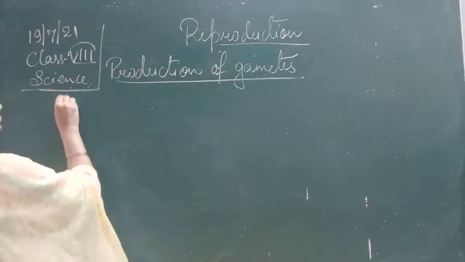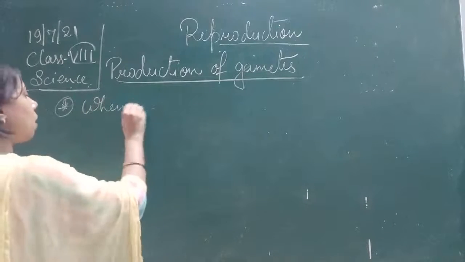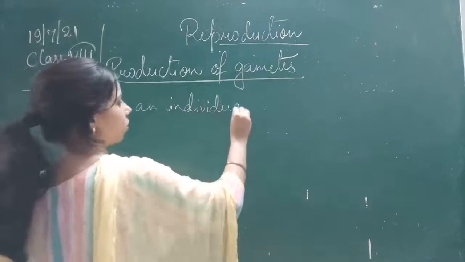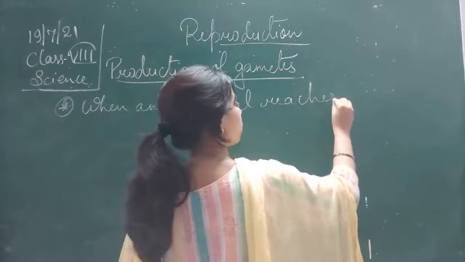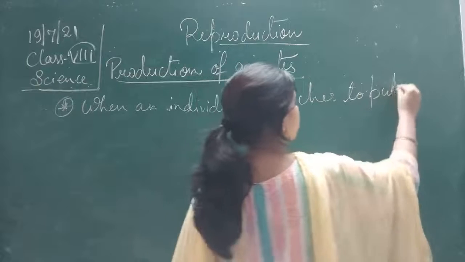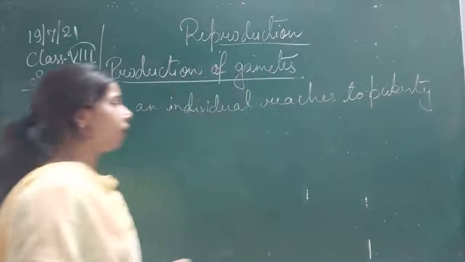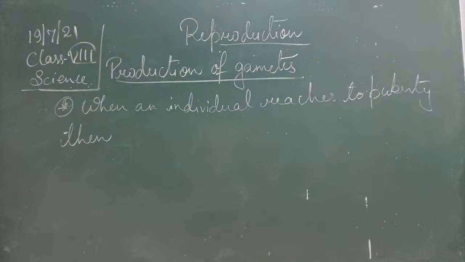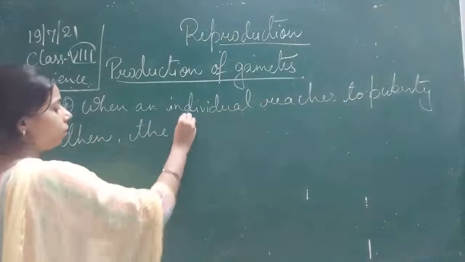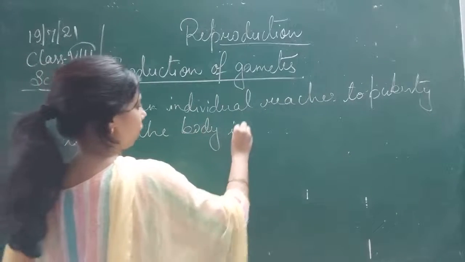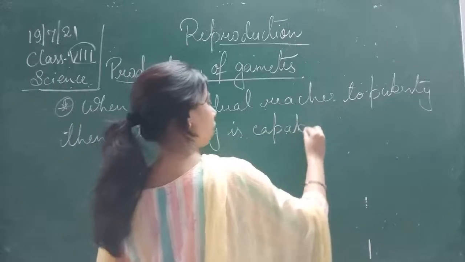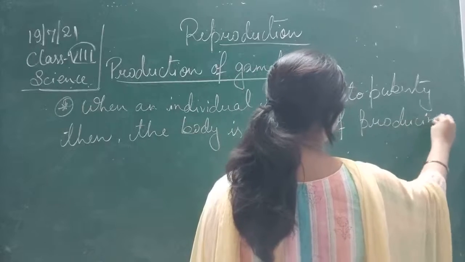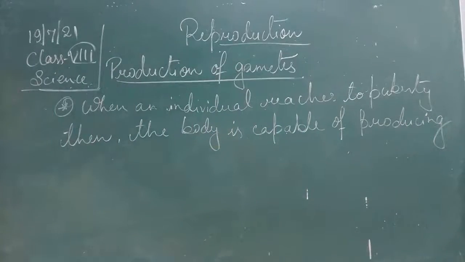So when an individual reaches puberty, then the body is capable of producing gamete cells.